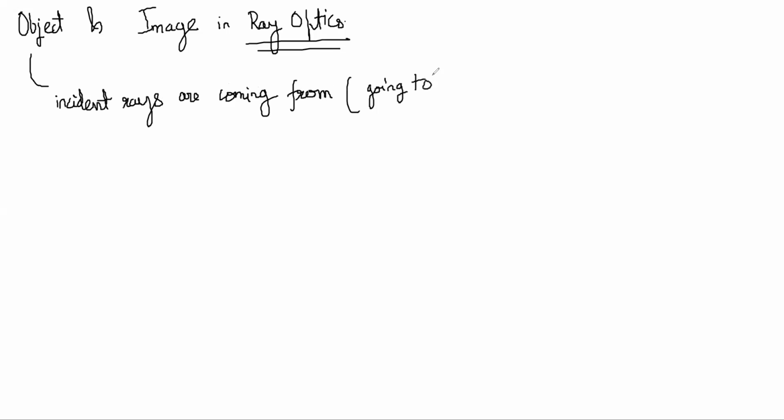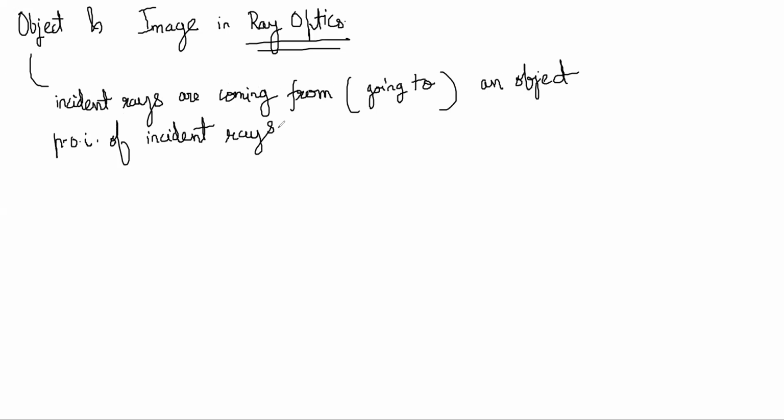So you can say that all the incident rays are coming from, or sometimes even going to, an object.